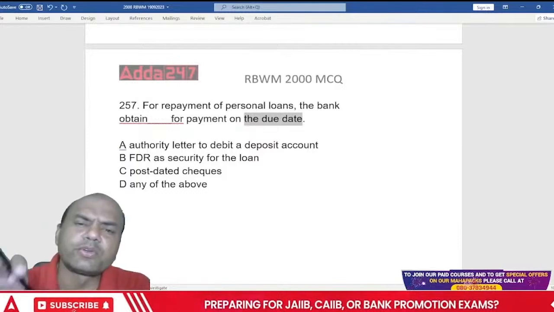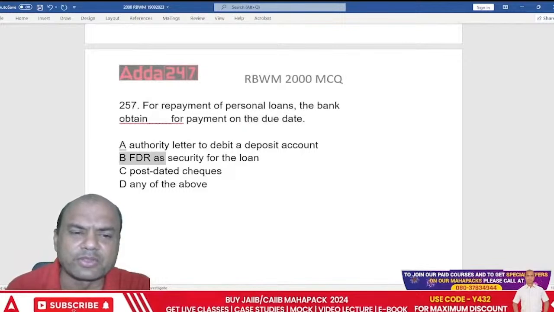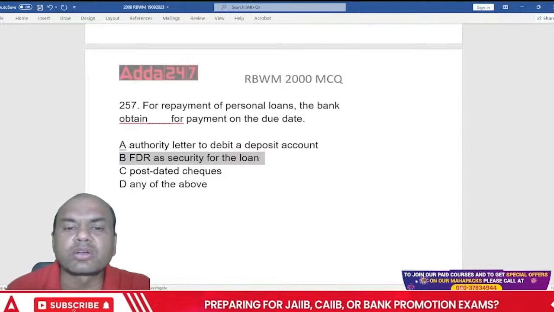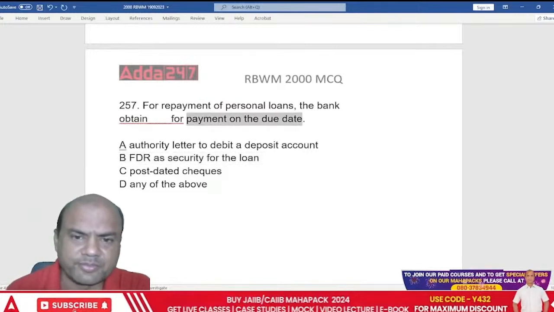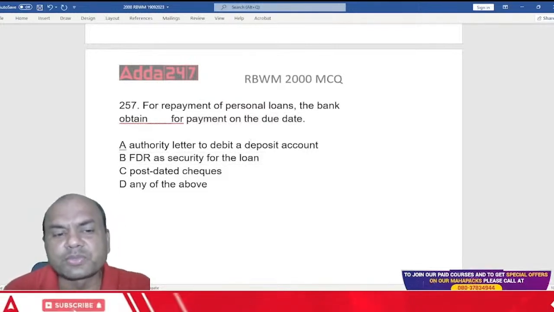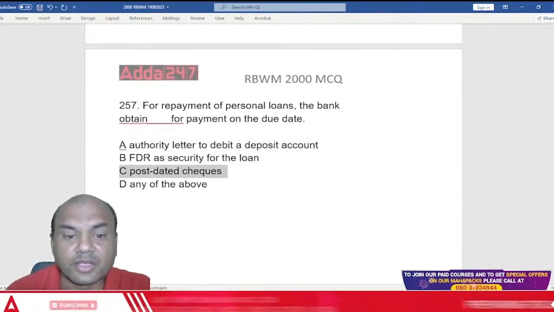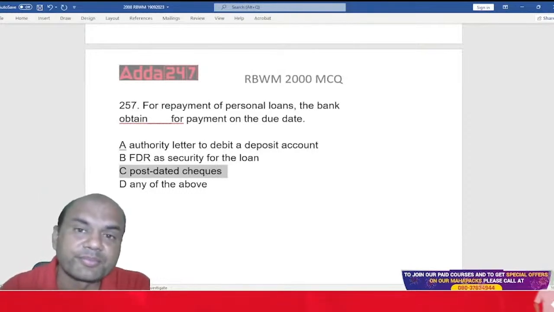I know all of you will get confused over here between A and C, because B, everyone knows B is not something which is taken for the due date point. Okay, FDR is taken as a security. That security has nothing to do with payment on the due date. All of you will get confused between A and C, because you feel both of them are right. A is also right, C is also right.